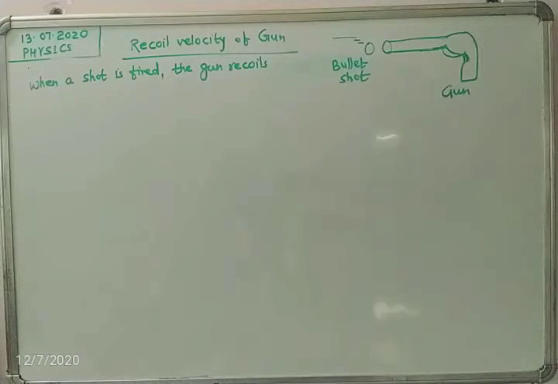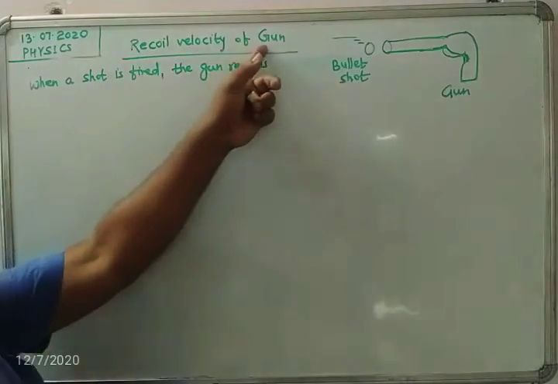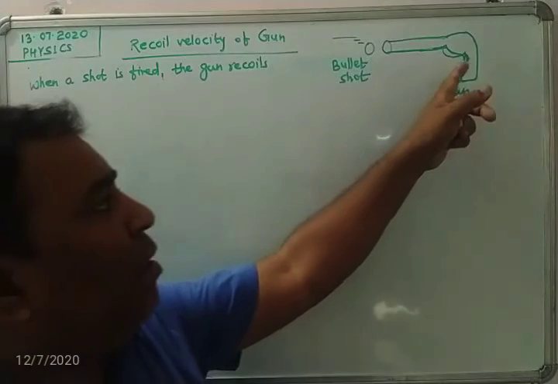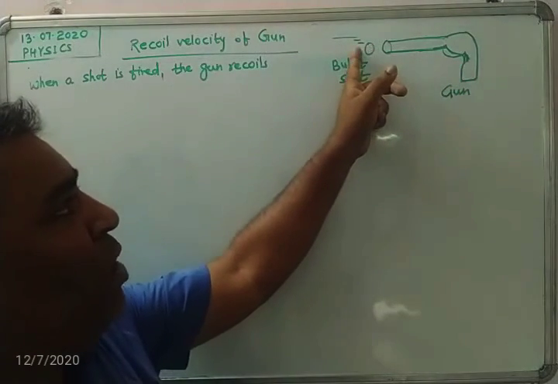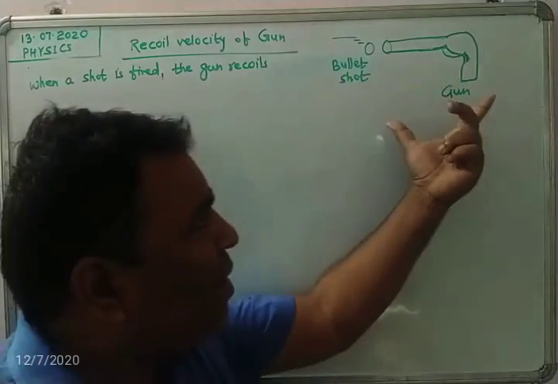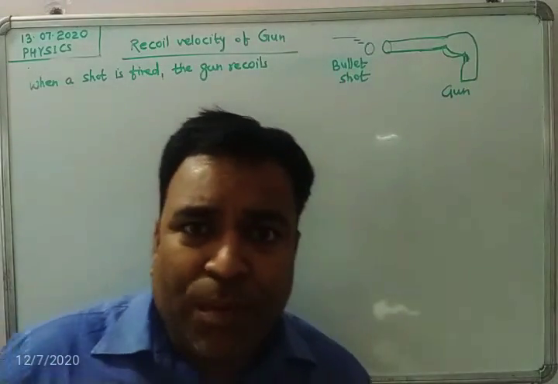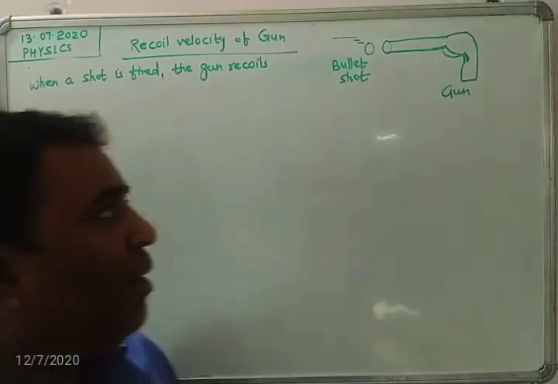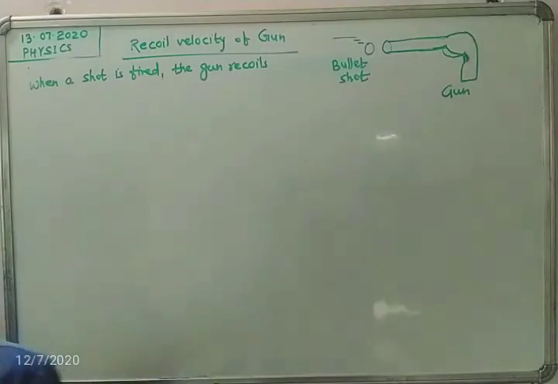Students, now I am going to discuss the recoil velocity of a gun. Okay, recoil velocity. This is a gun. This is a bullet shot. What happens in this incident, we will discuss today. Just now we will discuss. We will wrap up the chapter.